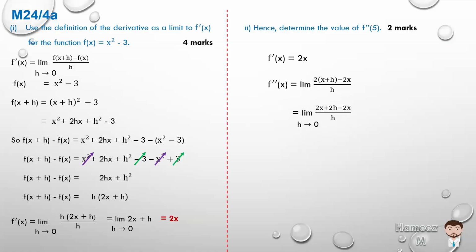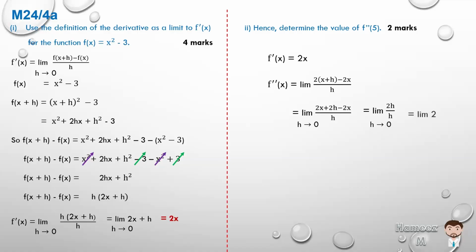Remember what's happening here is x is being replaced by x plus h. So it's 2 times x plus h minus 2x, and when you expand that, you get 2x plus 2h minus 2x. Of course, the 2x minus 2x is removed. We're left with 2h over h, and the h's cancel, so we're just left with 2.